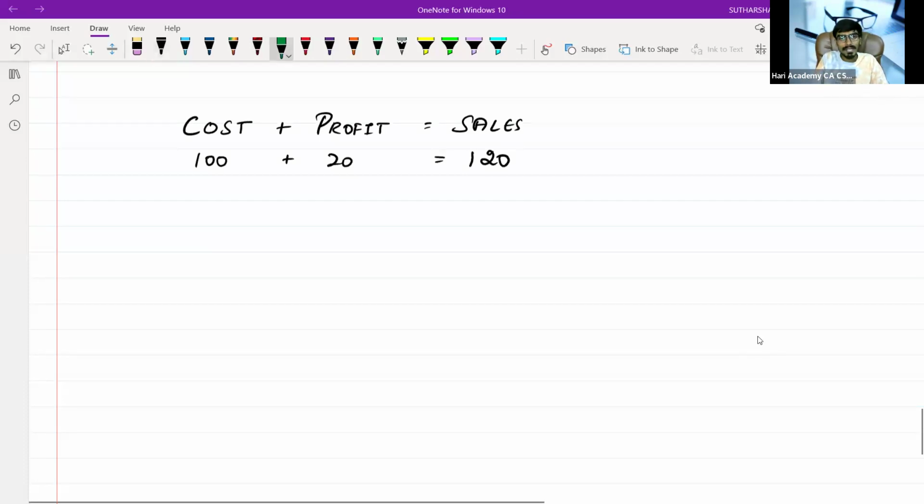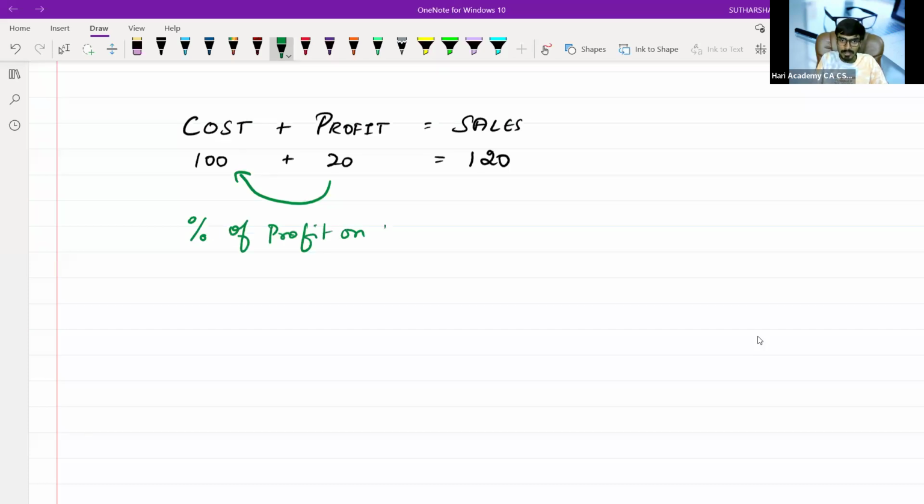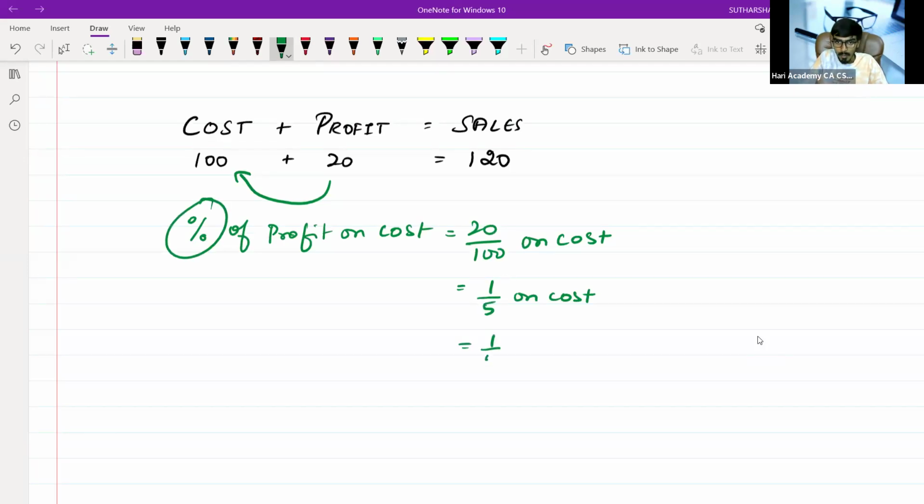Now, find out the percentage of profit on cost. If somebody says find out the percentage of profit on cost, you will say 20 by 100 on cost, right? 20 by 100, you can write 1/5 on cost. This is in fraction. If somebody asks you what is the percentage, you should say 1/5 into 100 will give you 20%.